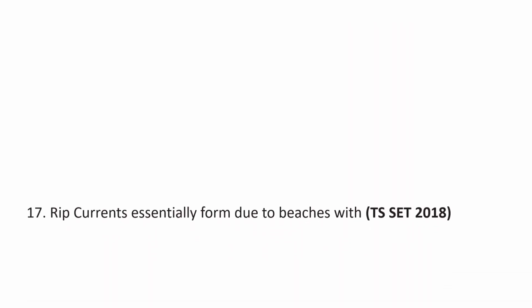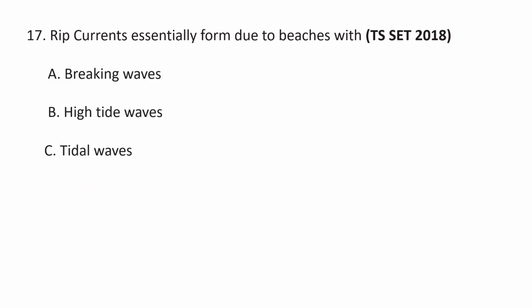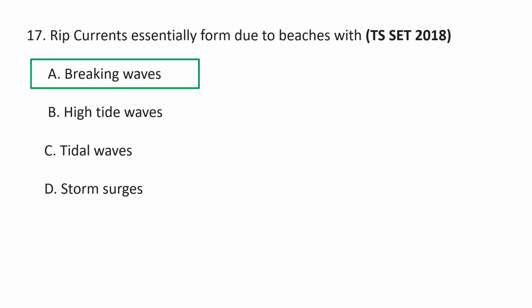Next question. Rip currents essentially form due to beaches with A breaking waves, B high tide waves, C tidal waves, D storm surges. Rip currents essentially form due to beaches with breaking waves. Rip currents are driven by the action of breaking waves and are formed on a range of beach types along ocean, sea and lake coastlines, anywhere that breaking waves are present. So A is the correct answer.